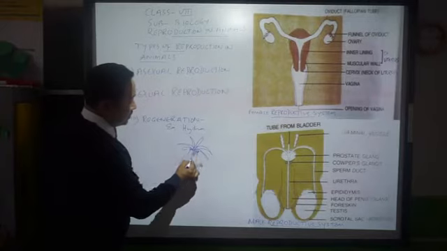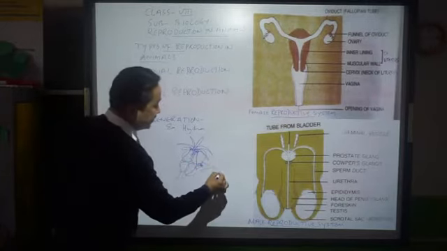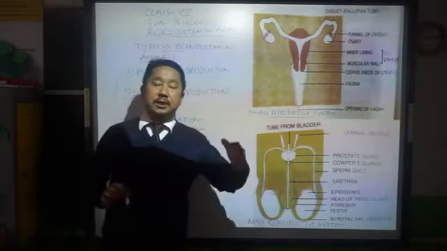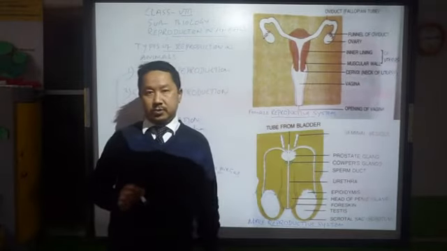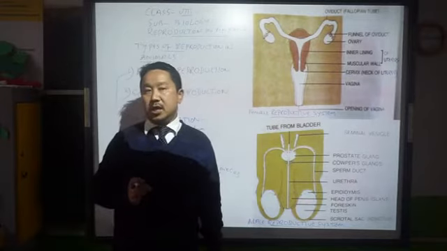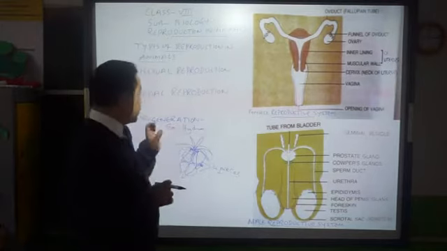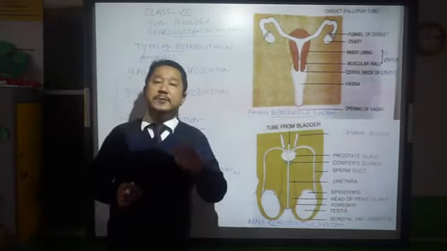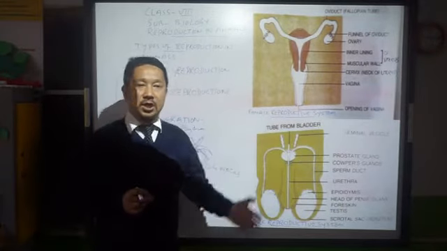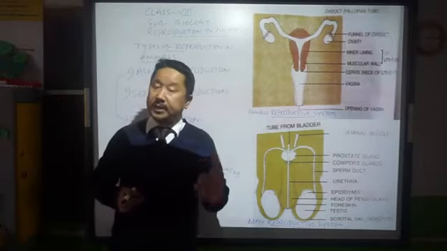Suppose four pieces are made. From each piece a new hydra is formed. Suppose three pieces are cut, from three pieces three new hydra will be formed. So that's also a kind of process which is called regeneration. That's also a kind of reproduction which we see in some kinds of animals. So that's all about asexual reproduction in animals.